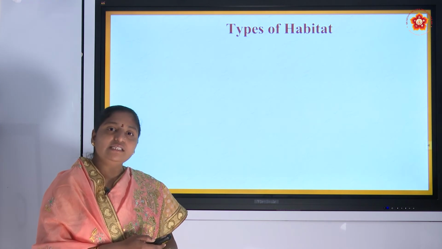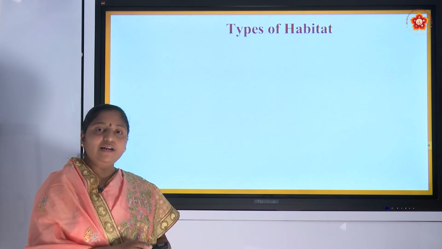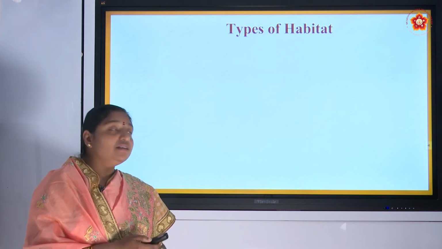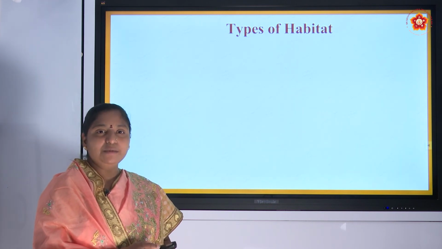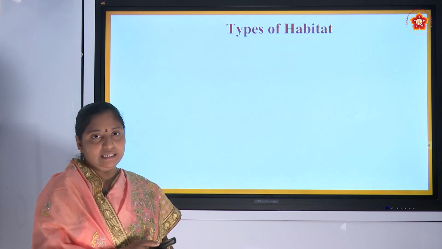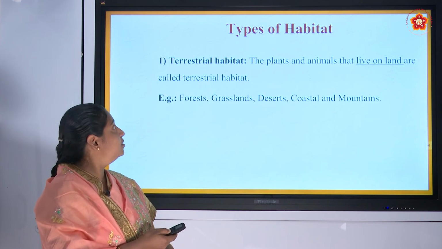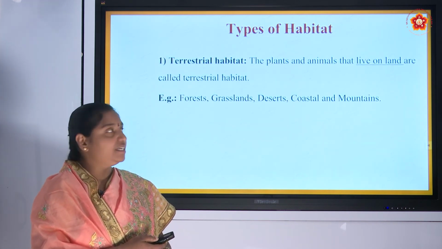And what is habitat? We have seen it is the place where organisms live, and majorly there are two types of habitats where we can see most of the organisms. What are those habitats? First one is terrestrial habitat.